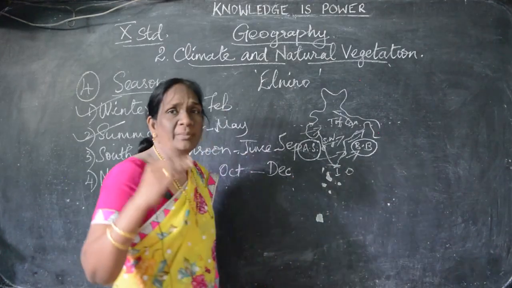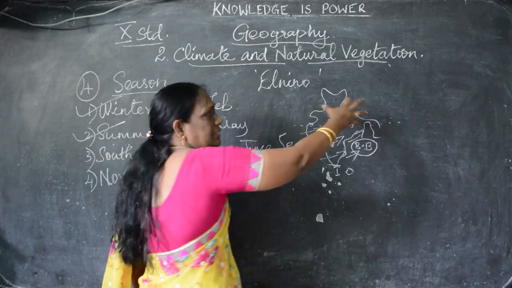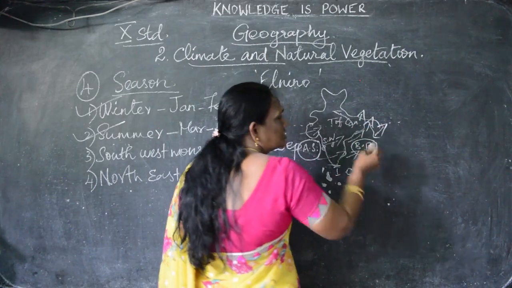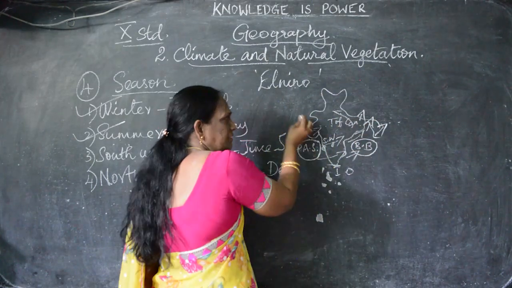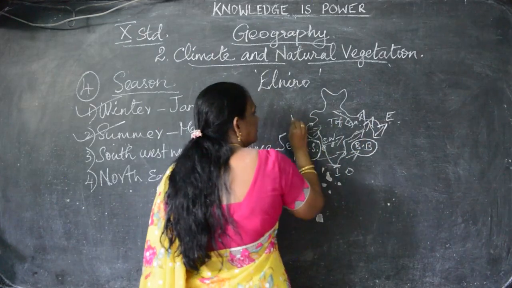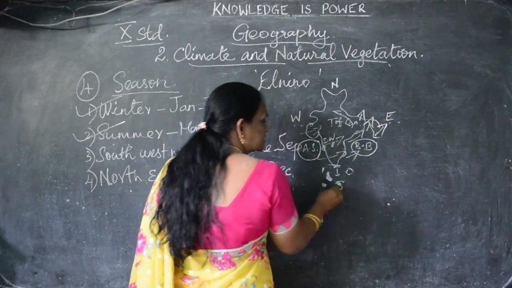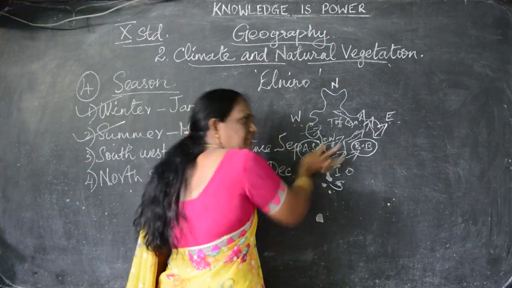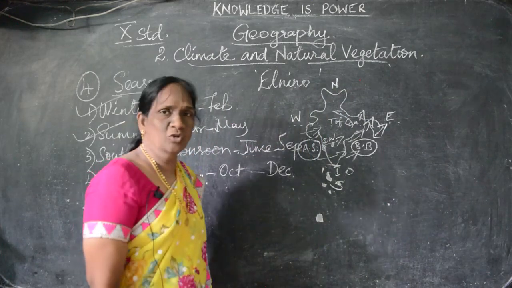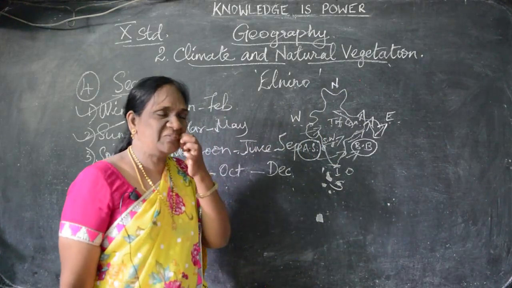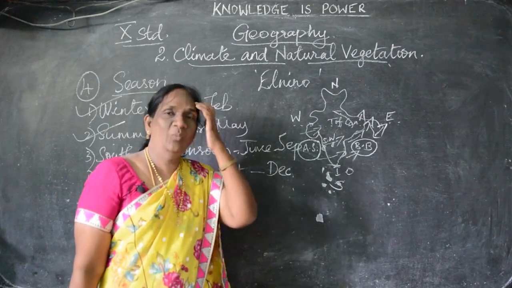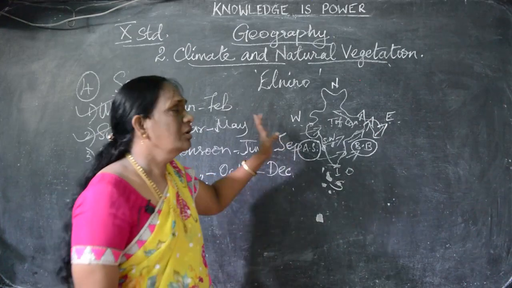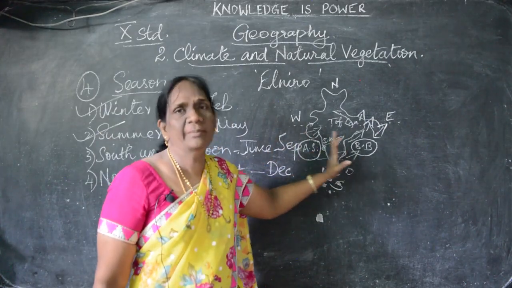And the Bay of Bengal branch reaches only this northeastern part, this area, because of this monsoon retreating. This is east, west, north and south. So southwest, from here the Arabian Sea wind blows, so it is called southwest monsoon winds. The wind blows from southwest, so it is called southwest monsoon. So this South India area we are getting much rainfall.